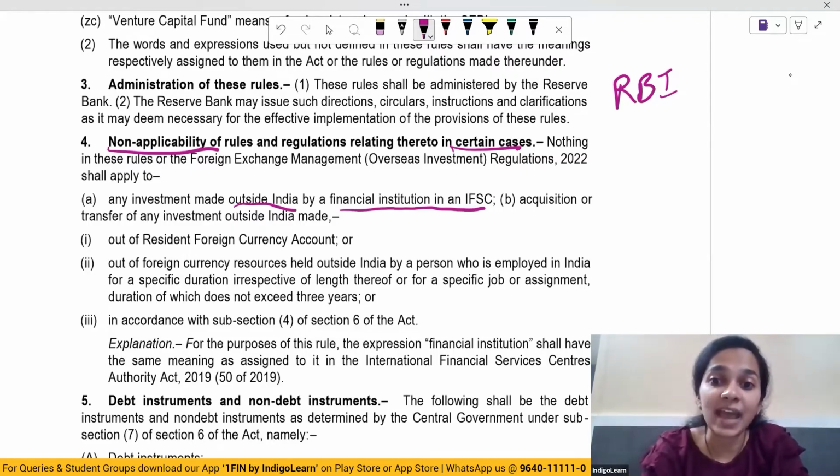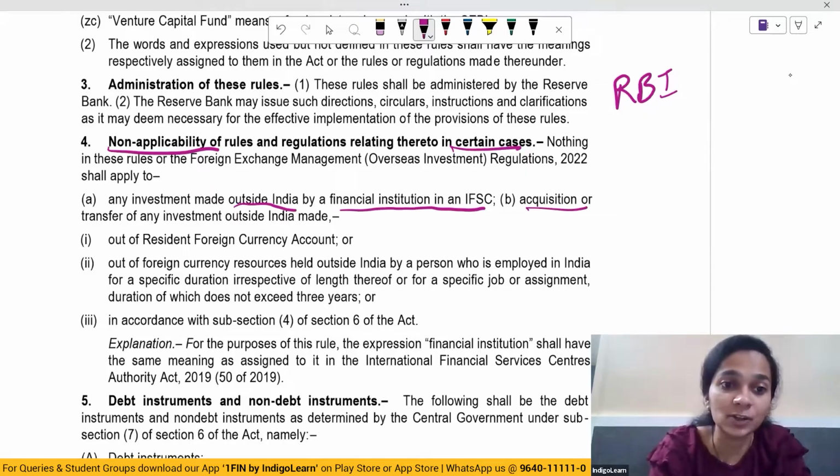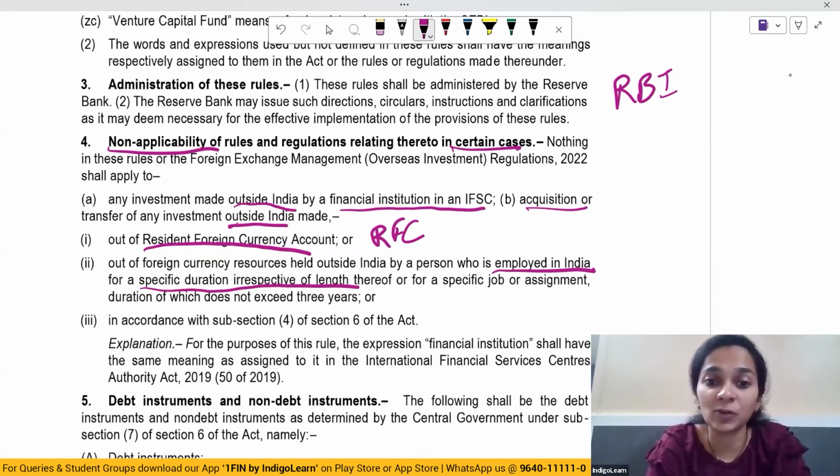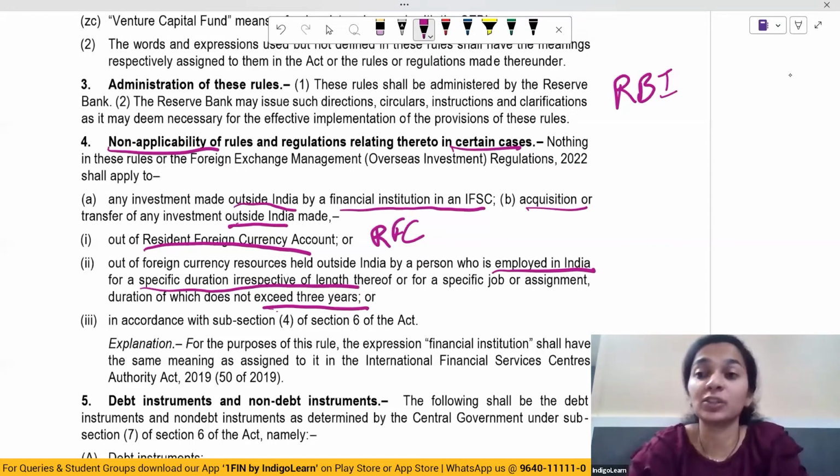Second is acquisition or transfer of any investment outside India made out of a resident foreign currency account, that is RFC account, out of foreign currency resources held outside India by a person who is employed in India for a specific duration irrespective of the length thereof, or for a specific job or assignment, the duration of which does not exceed 3 years.